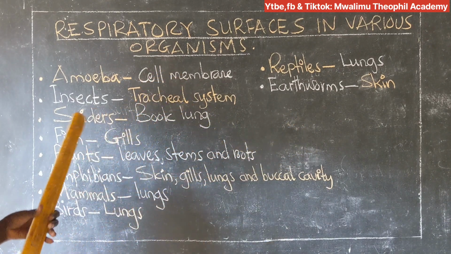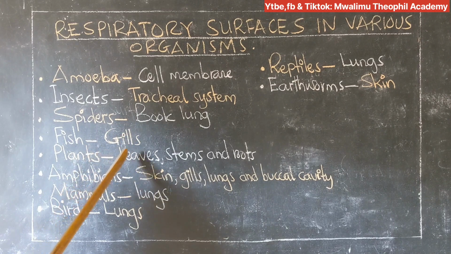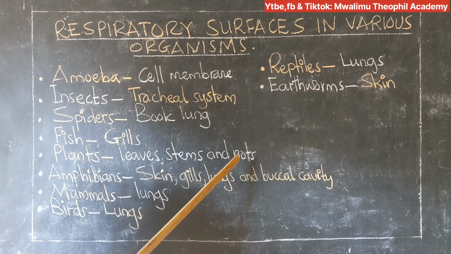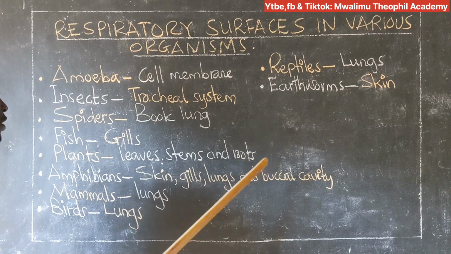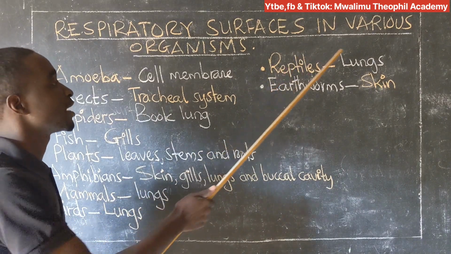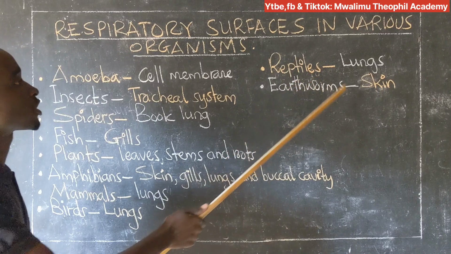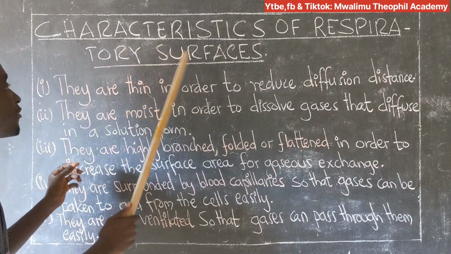As you may see, amoeba use the cell membrane, insects use the tracheal system, spiders use the buccal cavity, fish use gills, plants use leaves, stems, and roots, amphibians use skin, gills, lungs, and buccal cavity, mammals use lungs, birds use lungs, reptiles use lungs, and earthworms use skin. Okay, let's see the characteristics of respiratory surfaces.